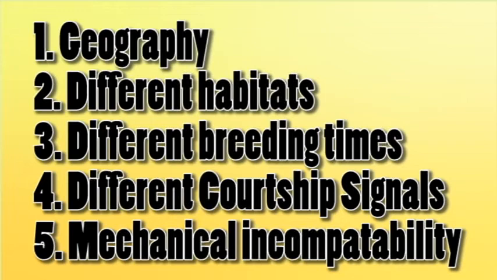The fourth one, or the fifth one, is the different courtship signals. This is my favorite one when I was doing my BSc. Here we're talking about the signals, the courtship rituals, how a particular female calls the particular male when they're about to have the appetite to mate. For instance, let's say birds, they make ritual sounds. They whistle, they make great sounds. So if one bird makes a different sound than the other, once a male of that particular bird makes that signal, it is only the females of this bird that will answer.